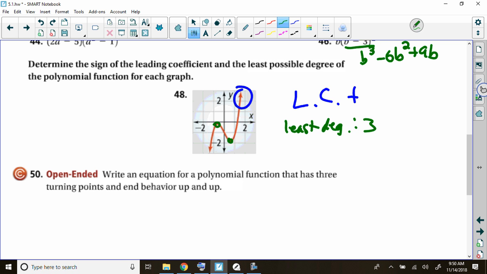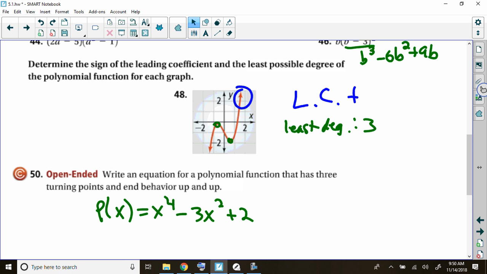Number 50, write an equation for a polynomial function that has 3 turning points. You could have used Desmos if you prefer. I came up with something like this. I came up with P of x equals x to the 4th minus 3x squared plus 2. And it's really cool when you look at that. When you graph something like that, it's really marvelous.